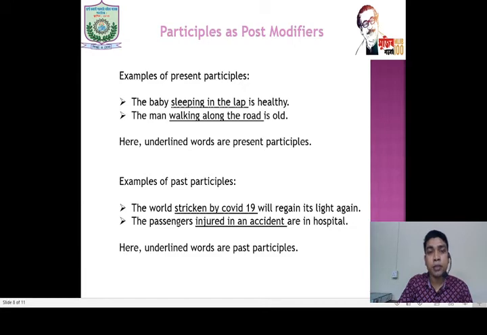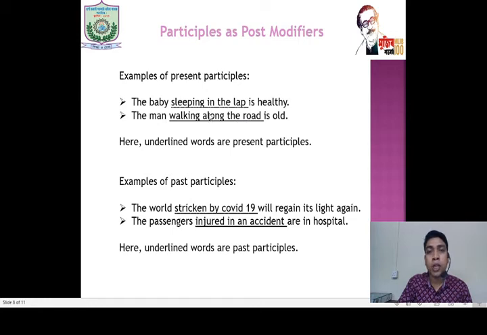The man walking along the road is old. You know the structure of the present participle, verb plus ing: sleeping, walking, verb plus ing with a prepositional phrase, sleeping on the lap, walking along the road.